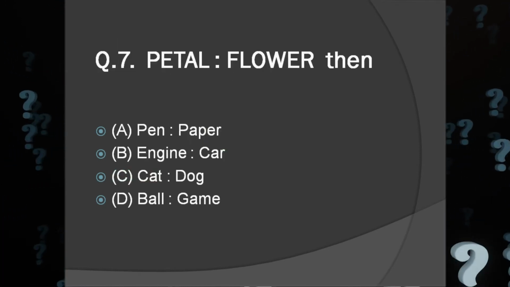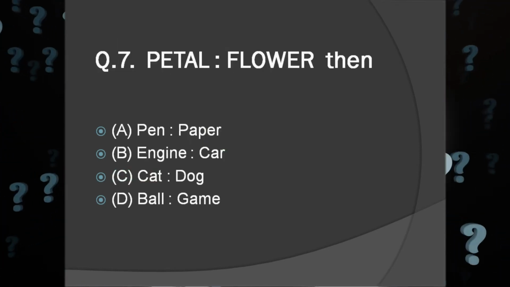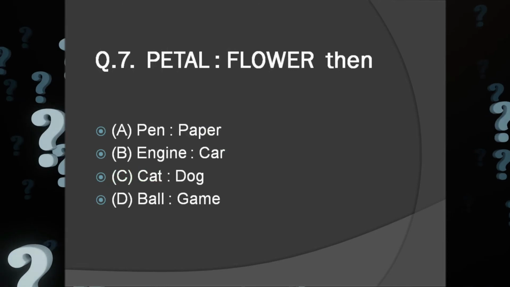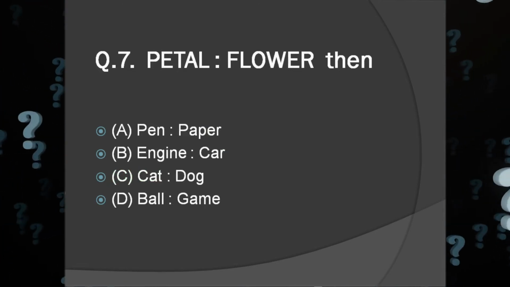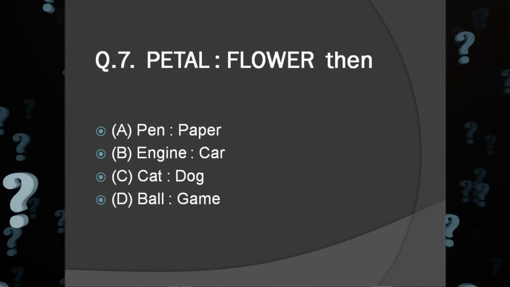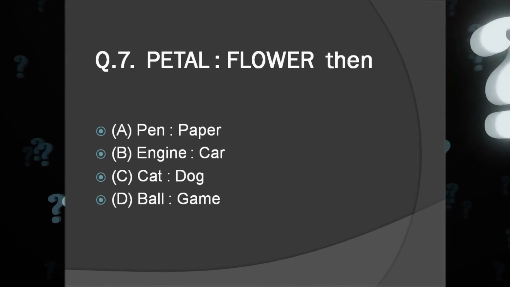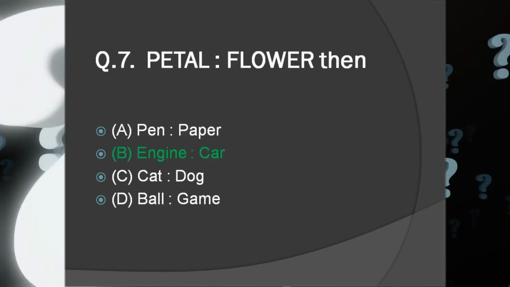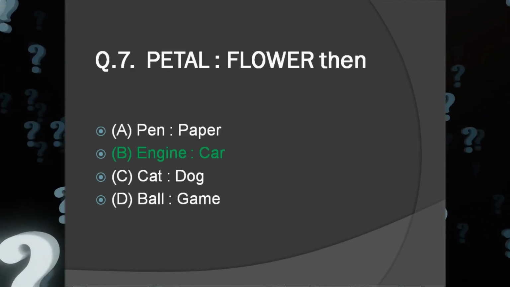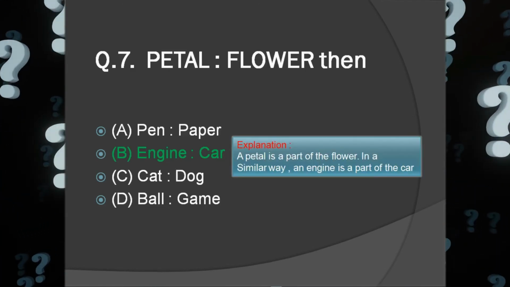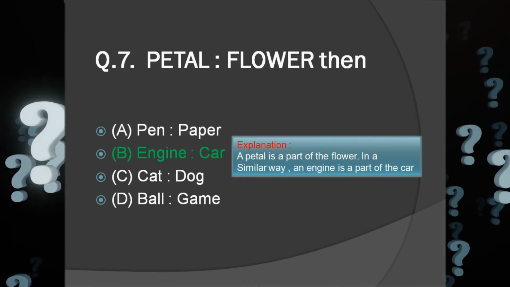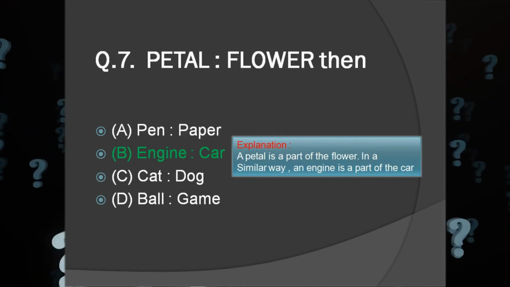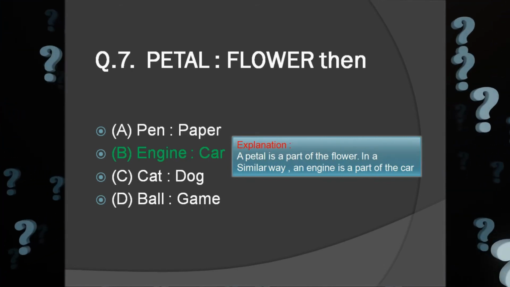If petal is equal to flower, then A. Pen is equal to paper, B. Engine is equal to car, C. Cat is equal to dog, D. Ball is equal to game. And the answer is B. Engine is equal to car. Explanation. A petal is a part of the flower. In a similar way, an engine is a part of the car.